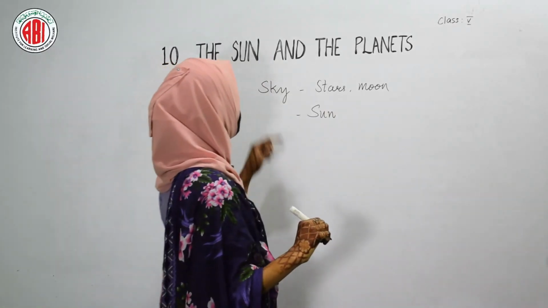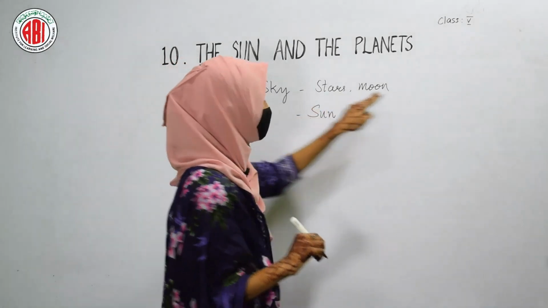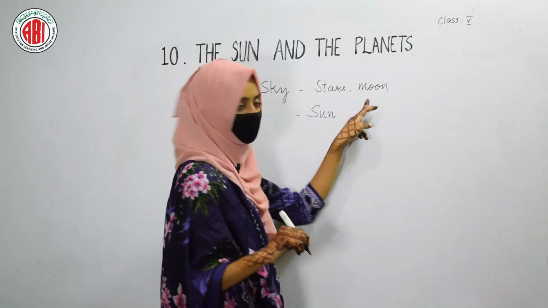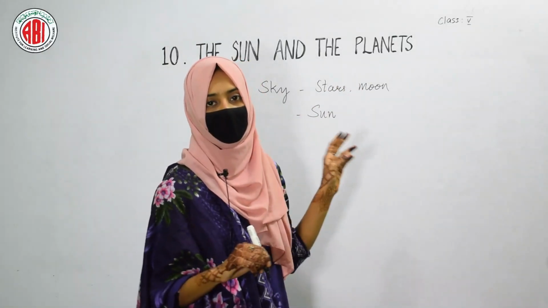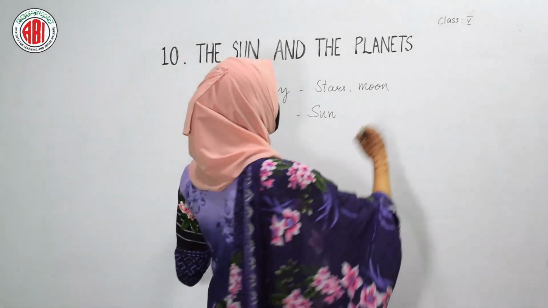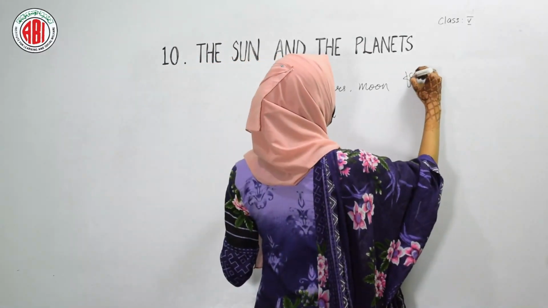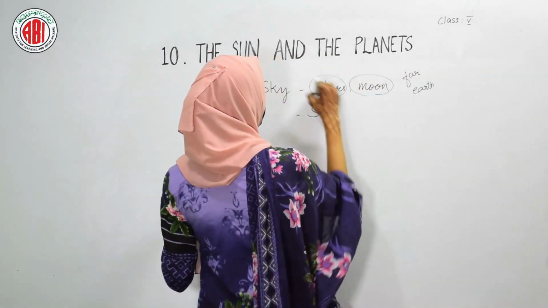When you look at the sky during the night time, as I told you before, you can see the stars and moon. These stars and moon look very small because they are very far away from the earth. As they are very far from the earth, they appear smaller in size.